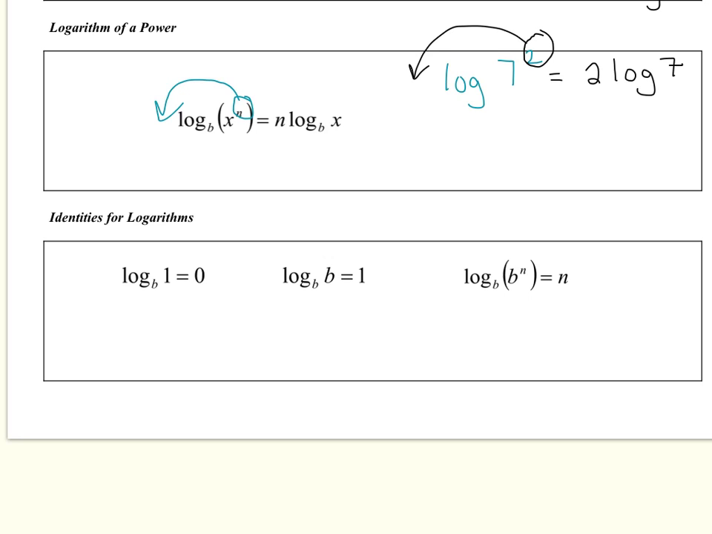Or vice versa, if I have a number out front like 6 log 2, I can take that 6 and put it up top. So 6 log 2 can be written as log of 2 to the 6.